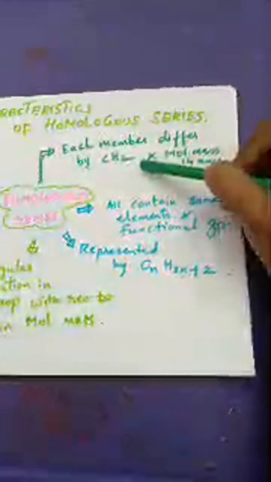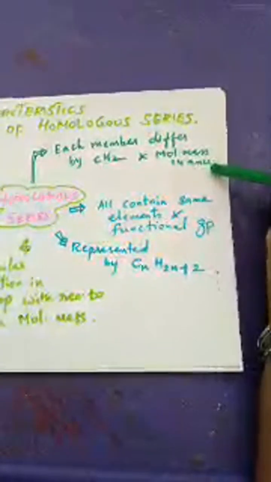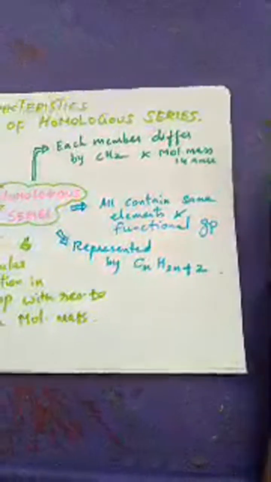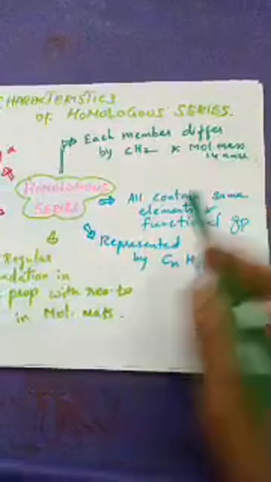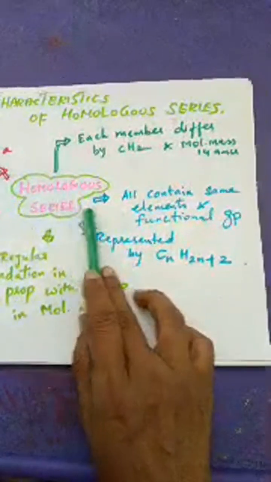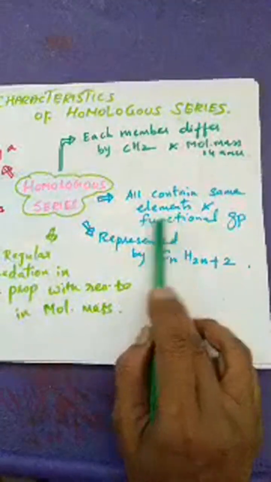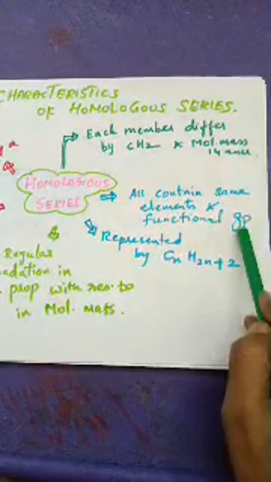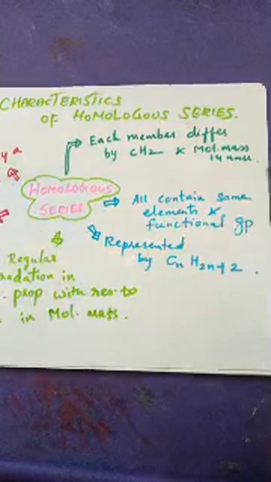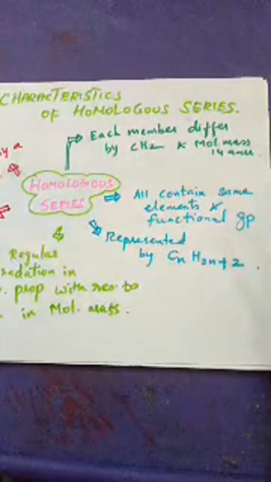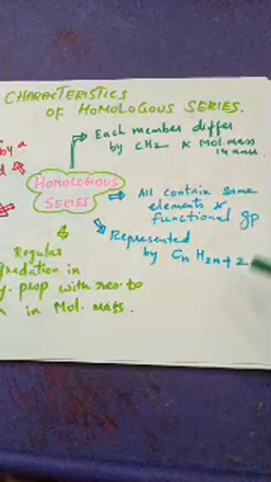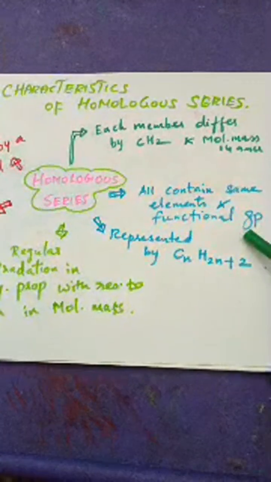Just now I told you each member differs by a CH2 group, and then they will have a molecular mass difference of 14 AMU. What is AMU? It is atomic mass unit. And the next characteristic: all the members contain the same element and functional group. If it is OH, that means same element, and the functional group is also the same. Similarly, if it is the alkene group, they will have the same element and the same functional group.